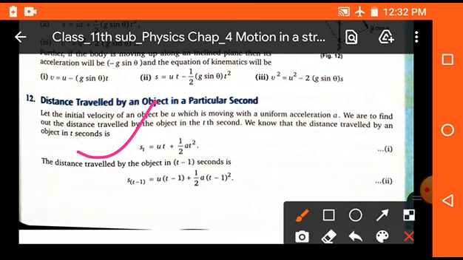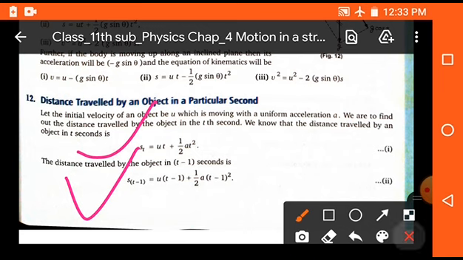This is the formula for distance in t time, and s(t minus 1) is used for t minus 1 time. So if we subtract these two equations, we get the required equation for the distance in a particular time, s equals to u plus half a (2t minus 1).